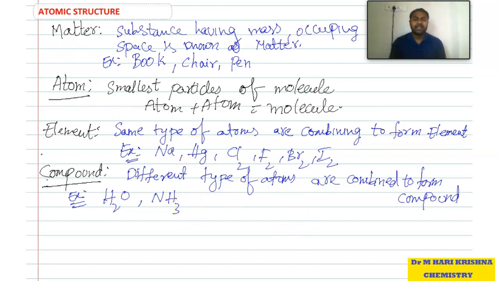So in the case of an atom, we said small particles are combined. That means the smallest particle of a molecule. That means atoms are combining to form a molecule. So here we are saying only atoms are combining to form a molecule. If the same type of atoms are combined, it forms an element. If different types of atoms are combined, it forms a compound.